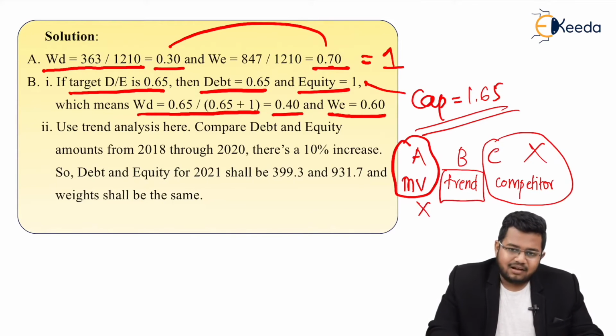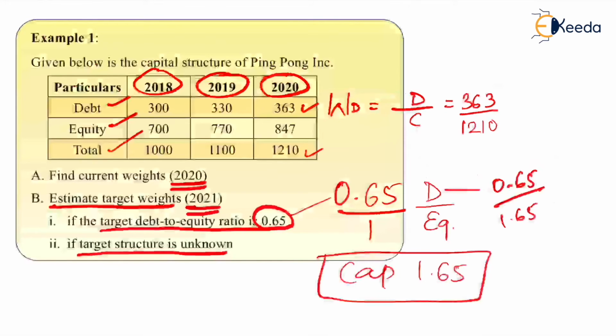Now is there any trend? Let's go back to the previous slide and check. It looks like there is a trend. Check. Debt went from 300 to 330, which means an increase of 10%. And then 330 to 363, again an increase of 10%. You can check on your calculator. Directly 300 plus 10% equals 330. Again plus 10% equals 363. Similarly, even equity is increasing by the same 10%. Basically every year my capital is also increasing by 10%.